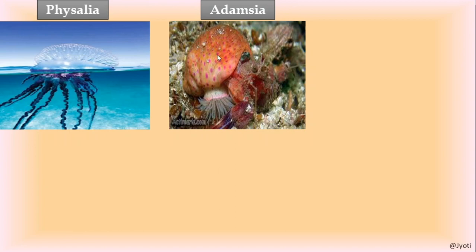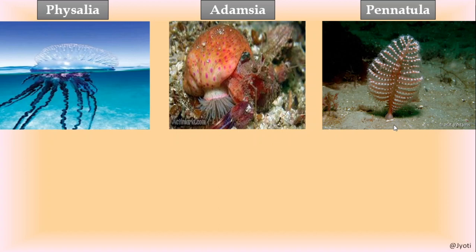Commensalism means it is the type of relationship between two living organisms where one is benefited and the other one is neither harmed nor benefited. So it is the type of relationship where only one is benefited and the other is neutral. Such a type of relationship is there between the Adamsia and the snail.